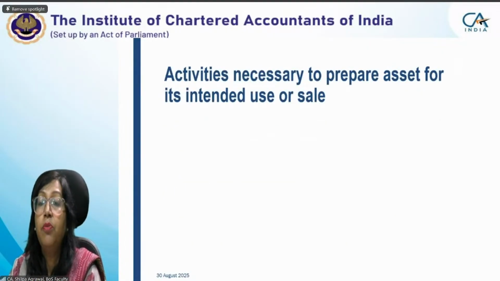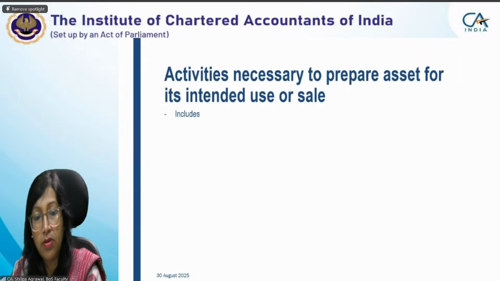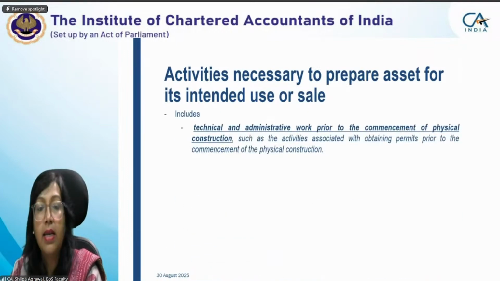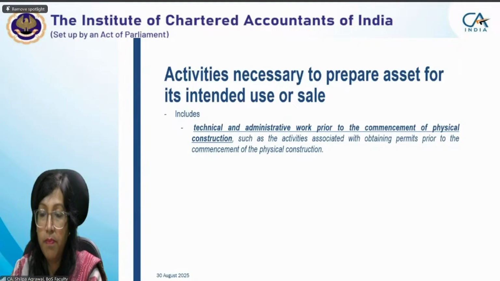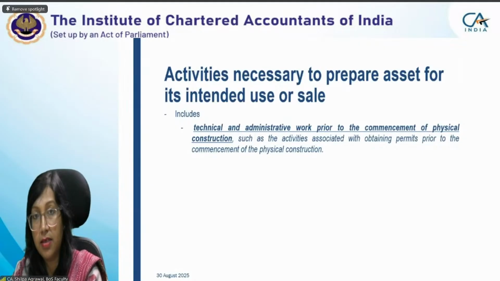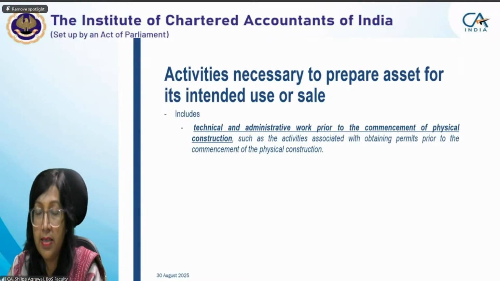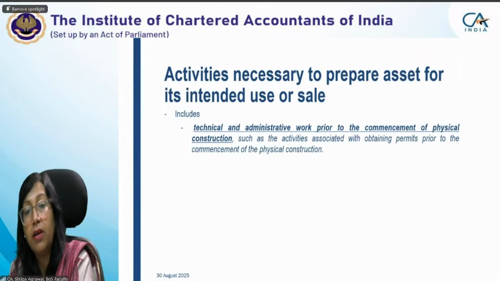Activities necessary to prepare the asset for its intended use or sale. What are the activities which are required for an asset to be considered as ready for intended use or sale? It includes technical and administrative work prior to commencement of physical construction, like what Saminathan gave as an example. We have taken some permit or license, and if it took 2 to 3 months before we start the construction activity, that will also form part of the activity which is necessary to prepare the asset for its intended